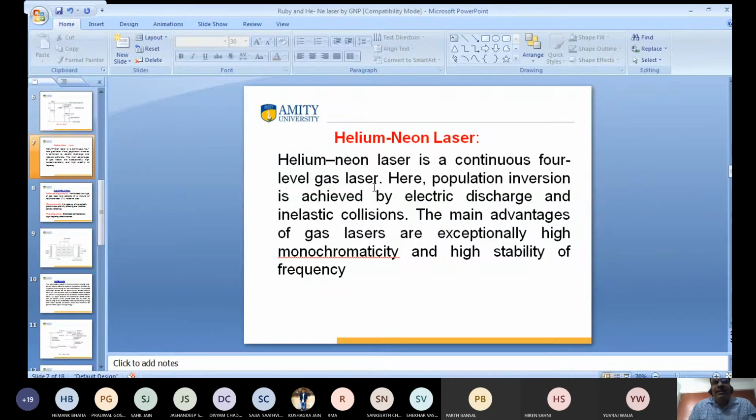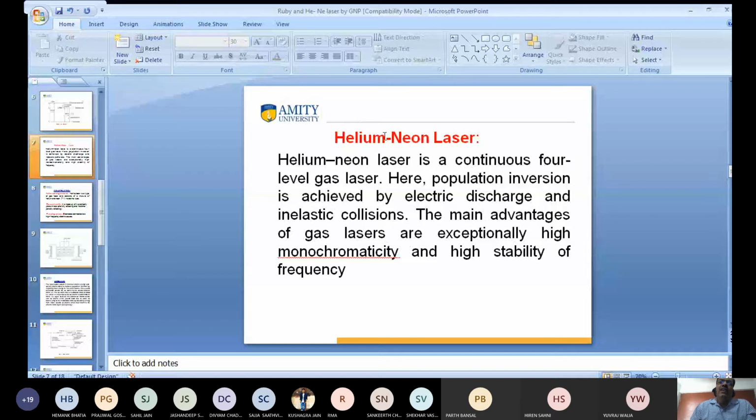Helium neon laser is known as a gas laser, and in this case we also get population inversion by the electric discharge method. The main advantage of gas laser is very high monochromaticity, and this is known as a continuous four-level laser.